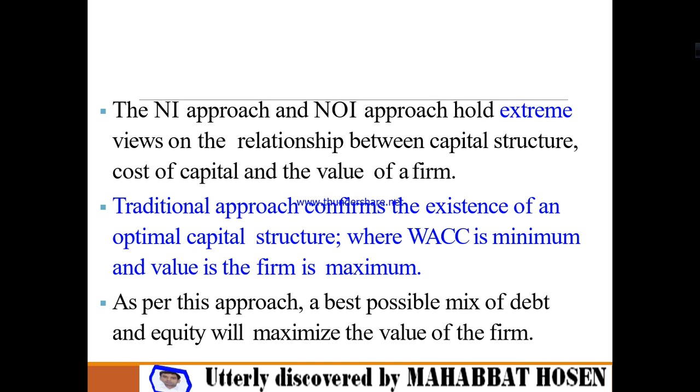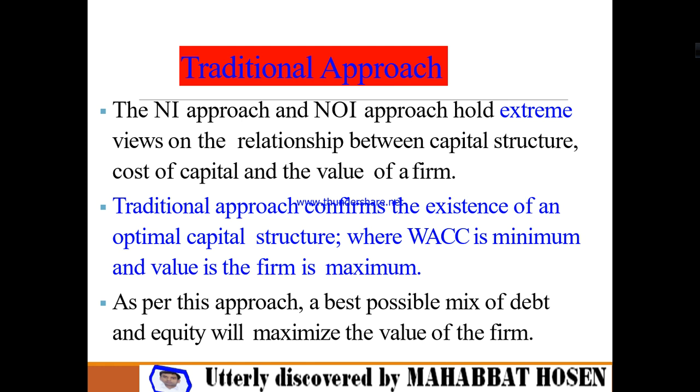Okay, even after that, we have to know some traditional aspects. We have a traditional approach alongside the net income approach and the NOI approach. The net income approach and net operating income approach hold extreme views on the relationship between the capital structure, the cost of capital and the value of the firm. Now the question may arise in your mind, does the traditional approach conflict with the existence of an optimal capital structure, where the weighted average cost of capital is minimum and the value of the firm is maximum?